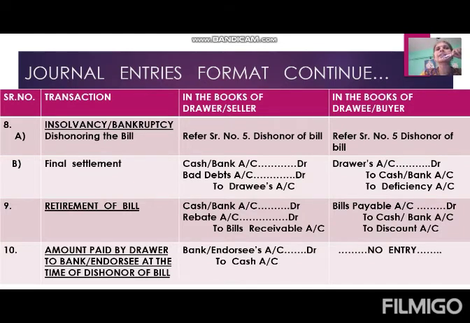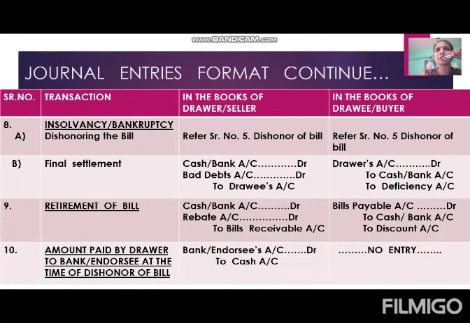Then after that, the next entry comes for final settlement. If the problem ends with dishonor only, then no need to pass the entry for final settlement. But in a problem, suppose it is given that this new bill gets dishonored due to insolvency, or that person Dravi became insolvent and 50% of the amount is paid as final dividend. It means 50% is what?